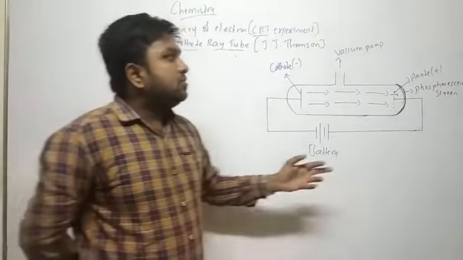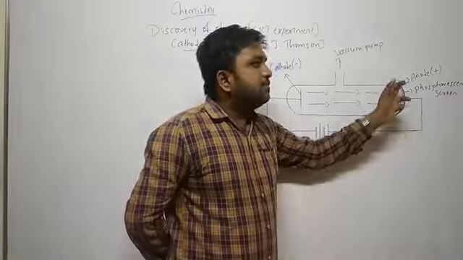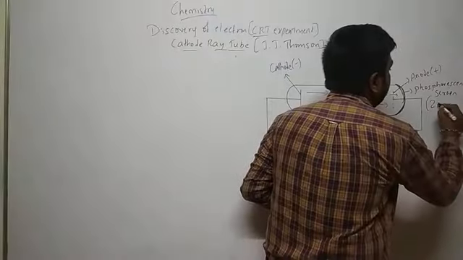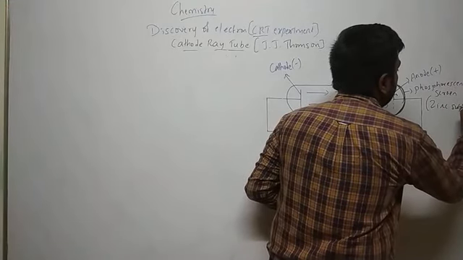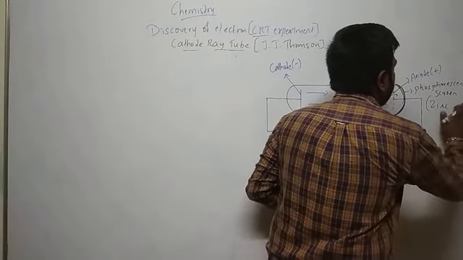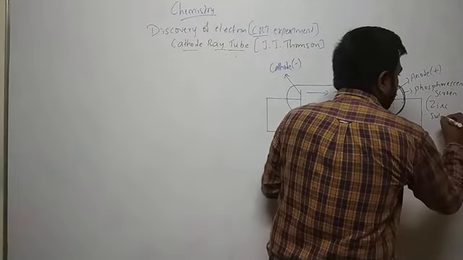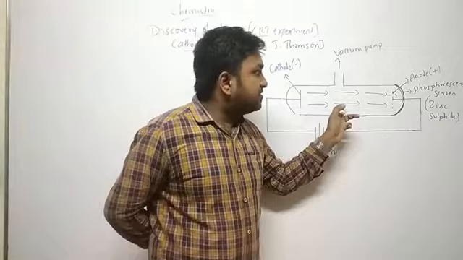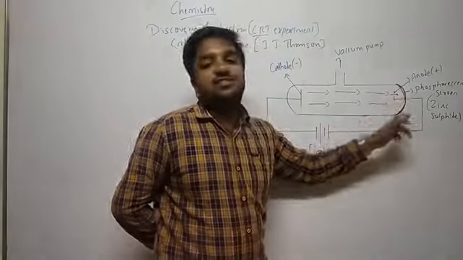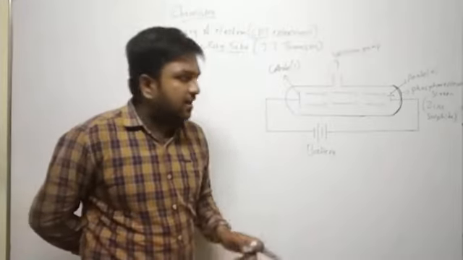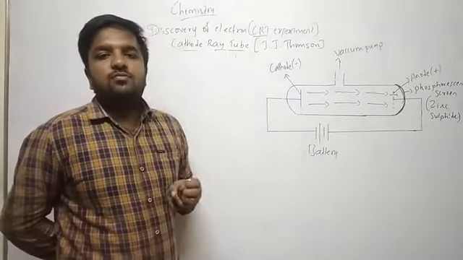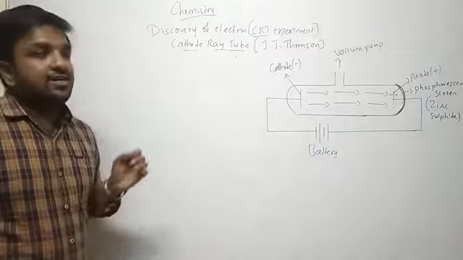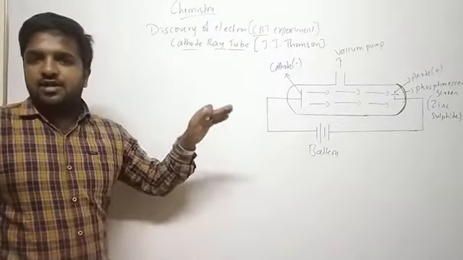So what we do is we place a phosphorescent screen, which is made up of zinc sulfide. As soon as these rays touch this zinc sulfide phosphorescent screen, that screen glows. With the help of that glowing nature, we can say that some charges, some rays are passing from